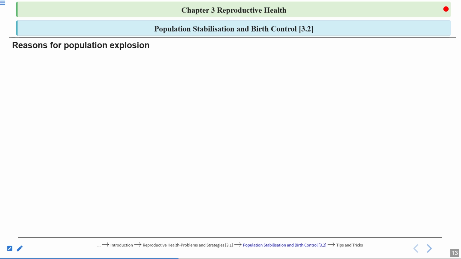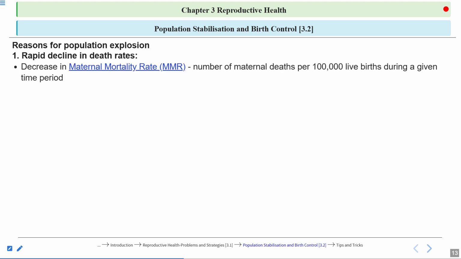Why is the population explosion happening? What are the causes of the population explosion, and how can we control it? Earlier we were talking about the ways to achieve reproductive health. What are the reasons for the population explosion now? The first one is the rapid decline in the death rate. Okay. So there is a decrease in the maternal mortality rate. Maternal means mother. So there is a decrease in the MMR, maternal mortality rate.